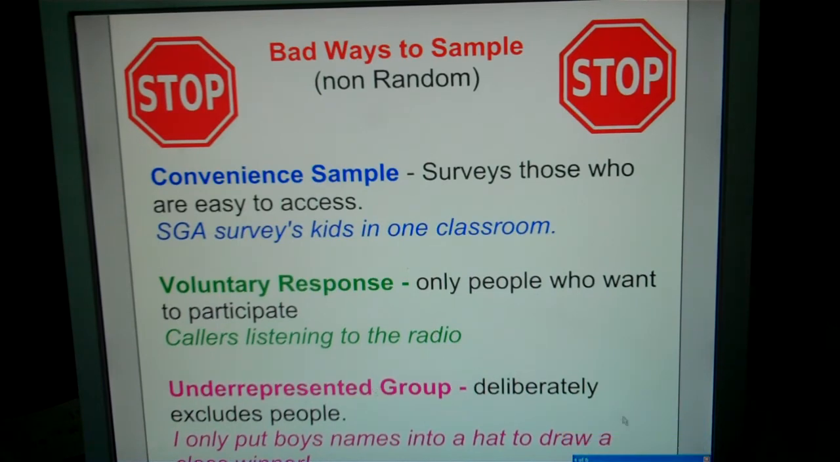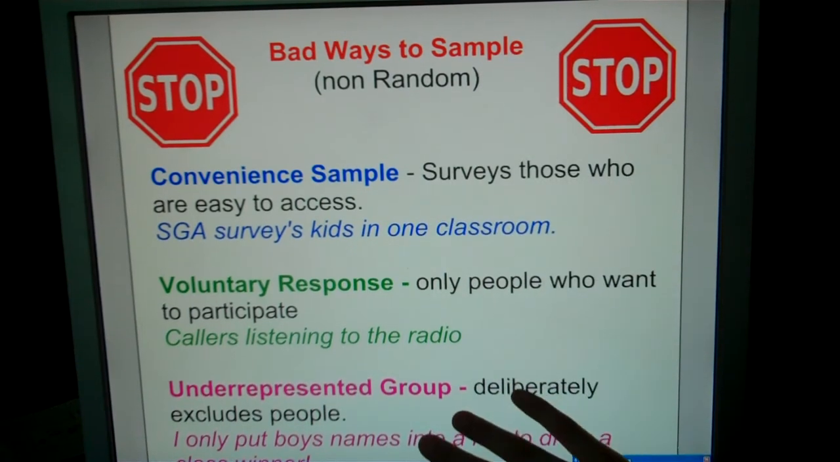So an example of that would be, if I was going to pick a winner for the class, maybe I had $100 to give away, I only put the boys' names in a hat to draw. Girls, how would you feel about that? If I didn't even include your name to win $100? Okay, that's underrepresenting a group. I would only be representing the boys and not the girls.